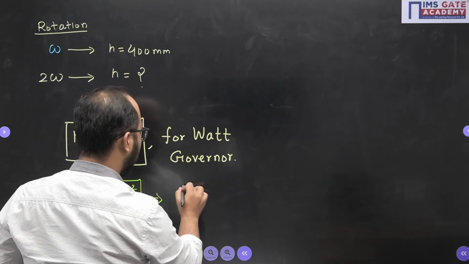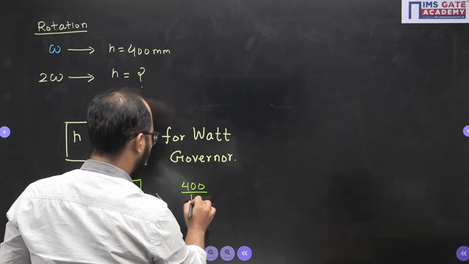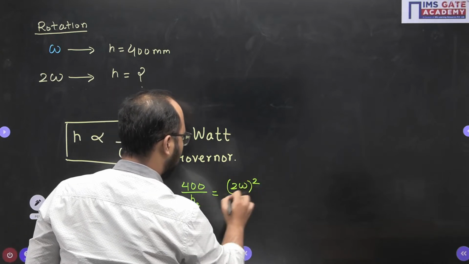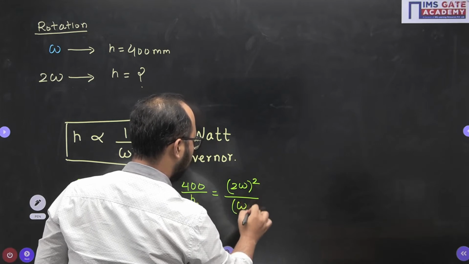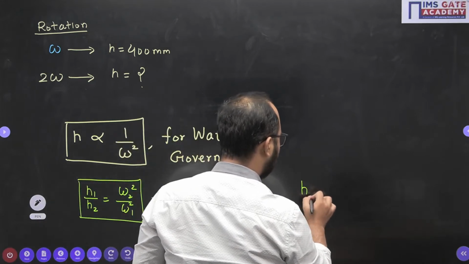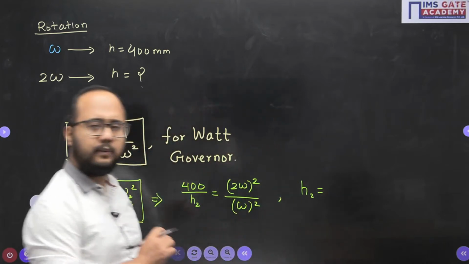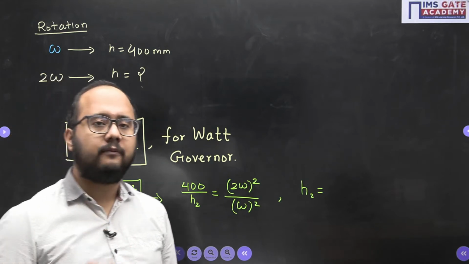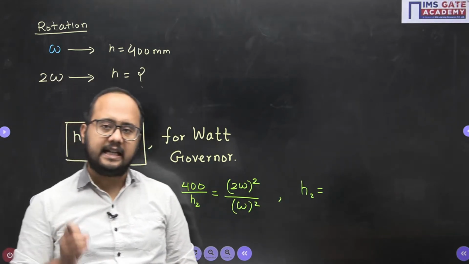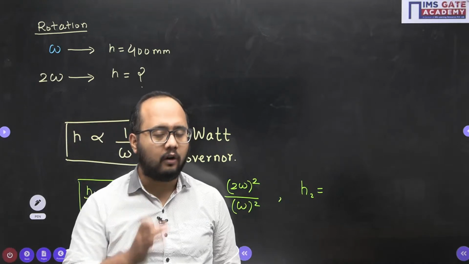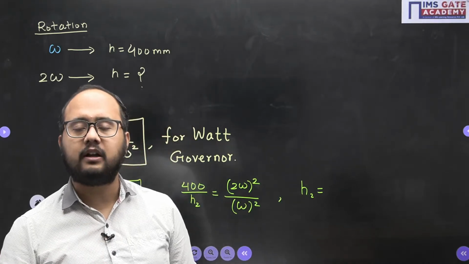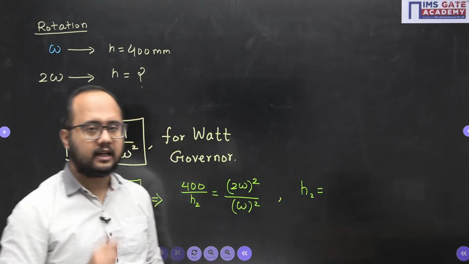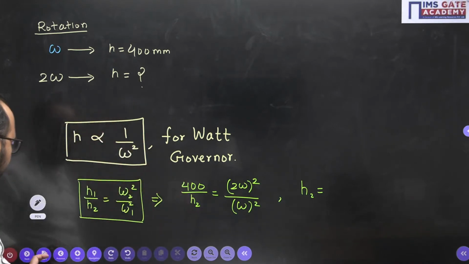So this H1 value is 400, and the H2 value is what we need to find out. Omega 2 was twice of omega. Initial omega was simply omega square. From that you can easily get the answer of H2 as well. So I hope you will be able to solve it now. So it is a direct application of the formula. In the case of governors, at least you need to remember the formulas of watt governor, Porter governor, Proell governor and Hartnell governor, right? All those governor formulas you need to remember directly, and by directly putting in the values you will get the answer, right?